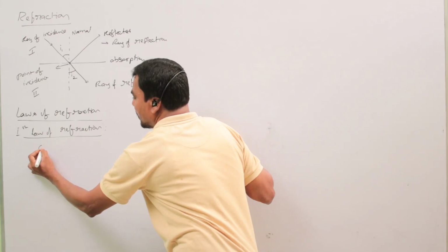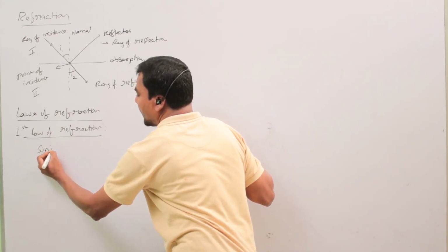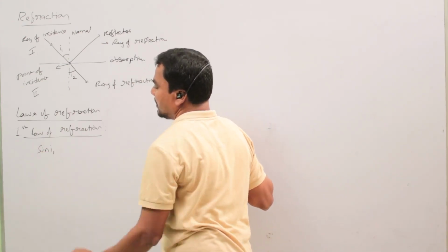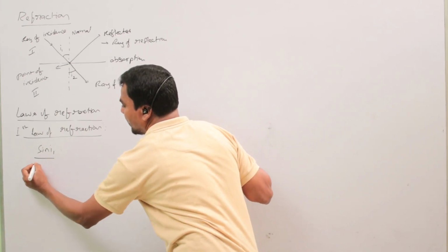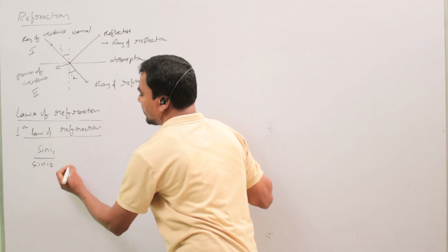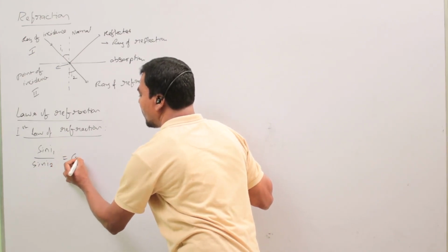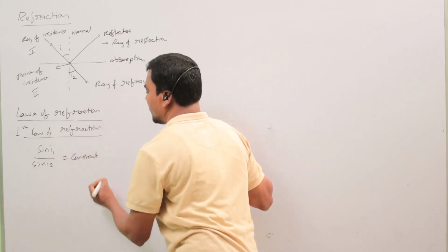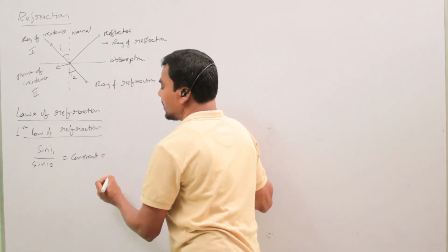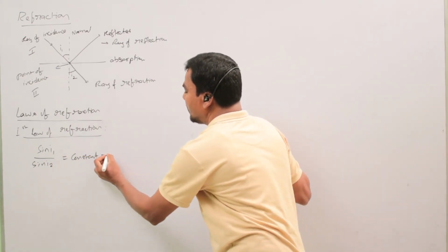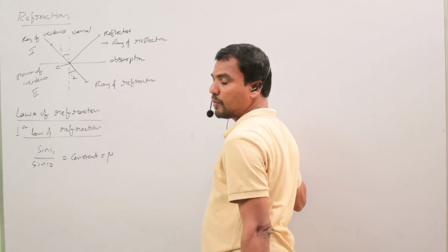So the ratio of the sine of the angle of incidence to the sine of the angle of refraction is always constant. This constant is named mu.